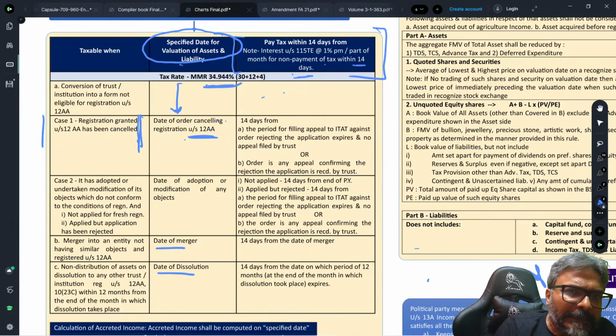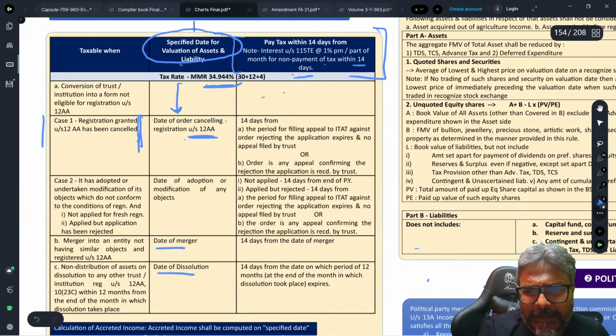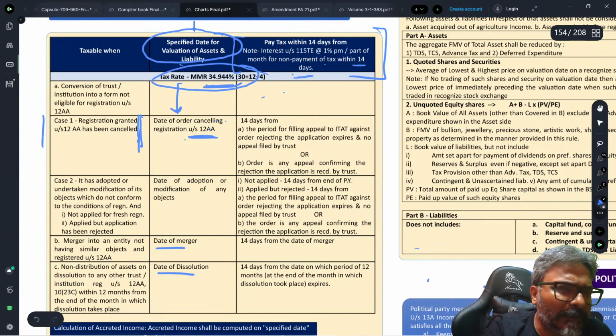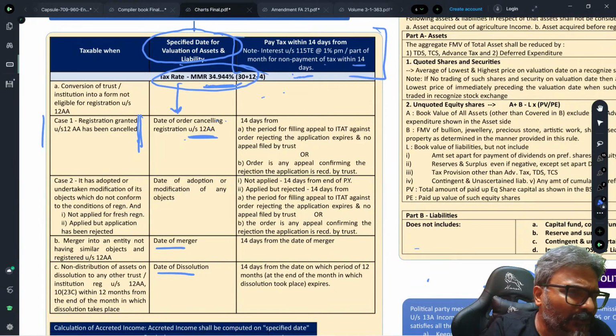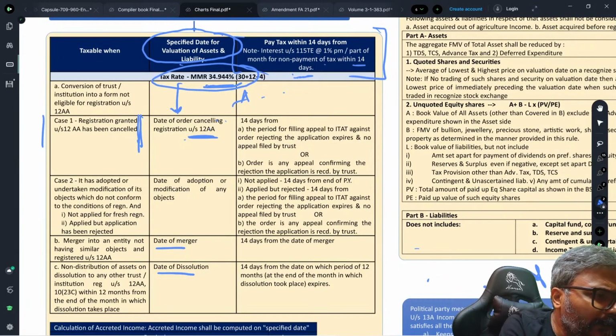Fine, students. Now in this case, herein, let's have a look. So just keep that particular point in mind. Now this rate of exit tax is 34.944. This is MMR. Students, this is the only case of MMR which is 34.944. If you remember, in the first class of the tax rate, we were discussing for an AOP and all, when we talk about the MMR.